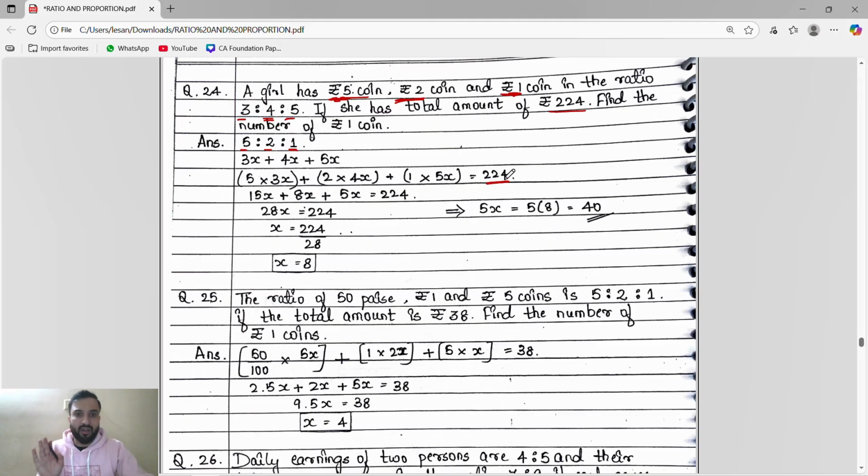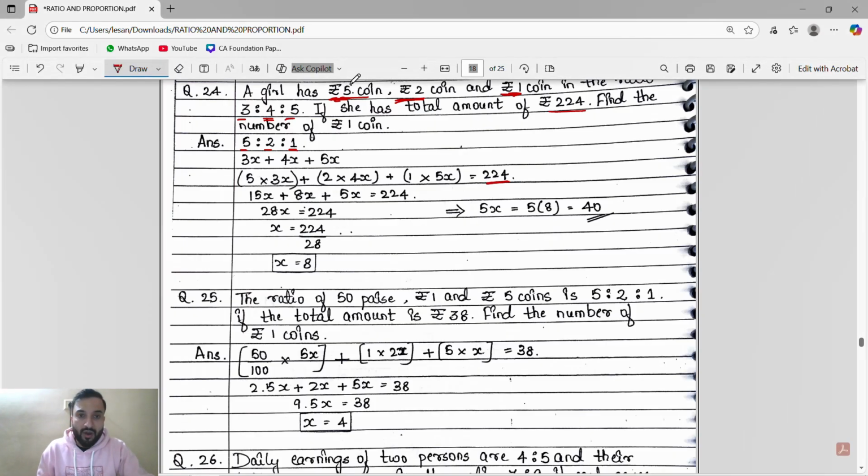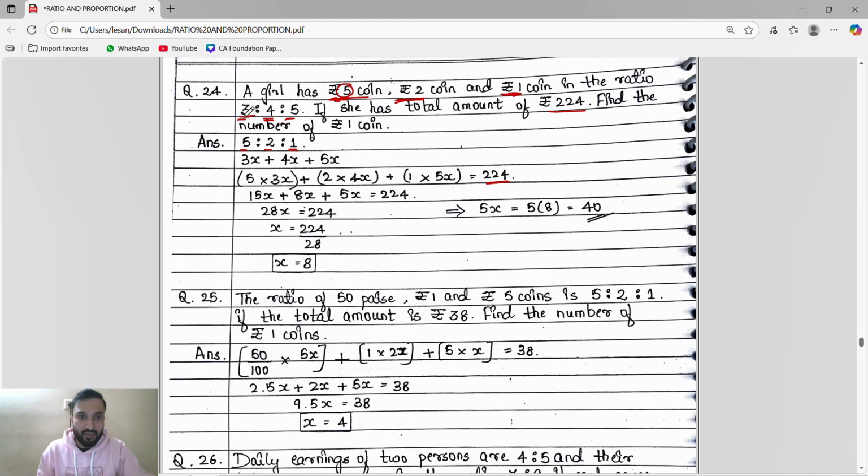Total amount means the 5 rupee coin she has is 3x, so 5 into 3x. Then the 2 rupee coin she has is 4x, so 2 into 4x. Then the 1 rupee coin she has is 5x, so 1 into 5x. Understand one thing: a girl has 5 rupee, 2 rupee and 1 rupee coins in the ratio 3:4:5. Means the 5 rupee coin is 3x, the 2 rupee coin is 4x, the 1 rupee coin is 5x.